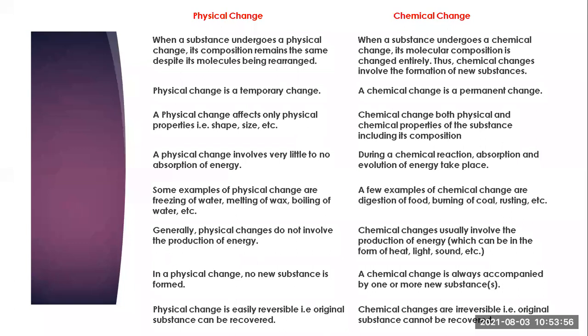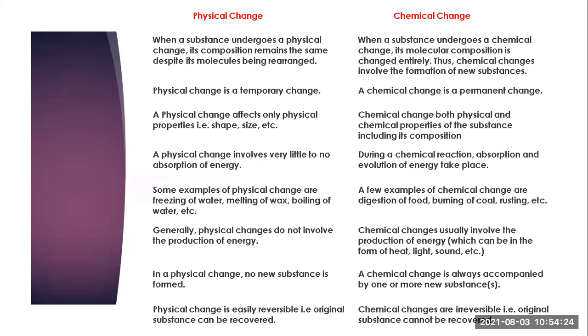Then some examples of physical change are the freezing of water, melting of ice, boiling of water. These are all examples of physical change. Whereas the examples of chemical changes are digestion of food, burning of coal, then rusting, etc. Then generally the physical changes do not involve the production of energy. Okay, it does not involve any production of energy.